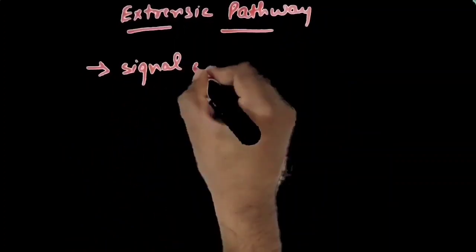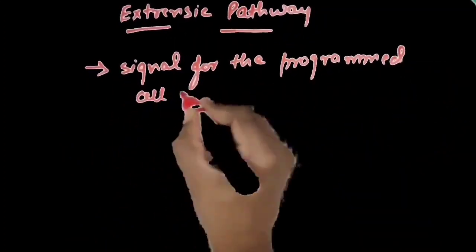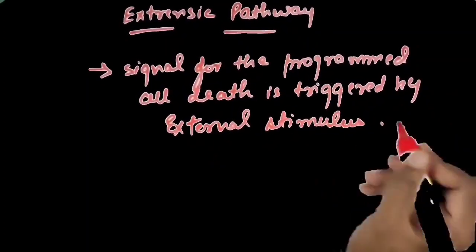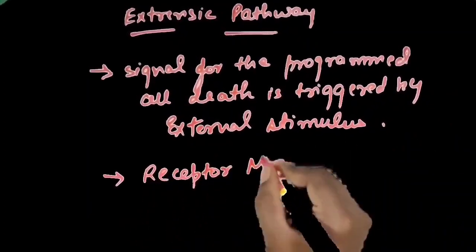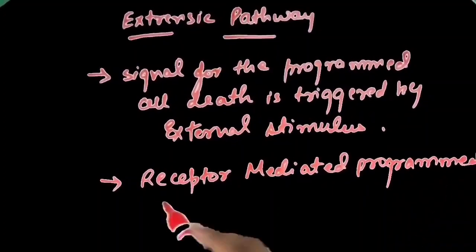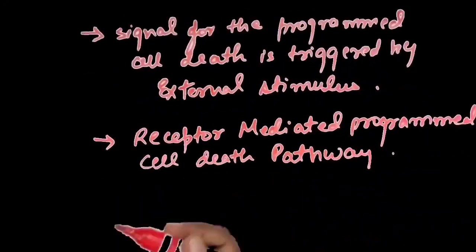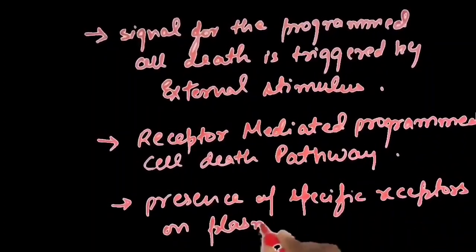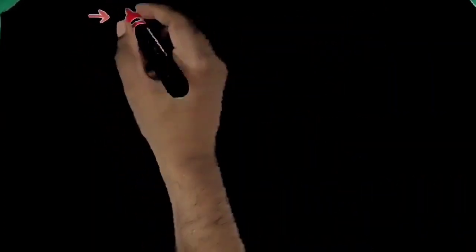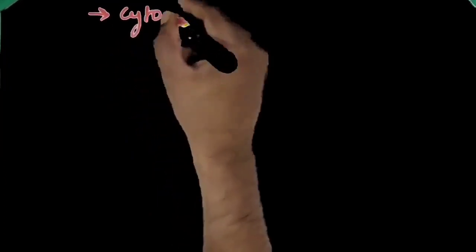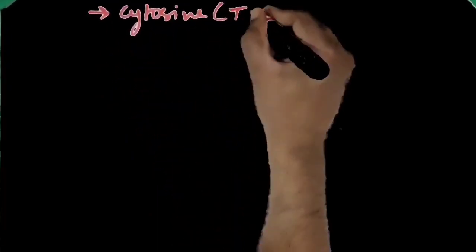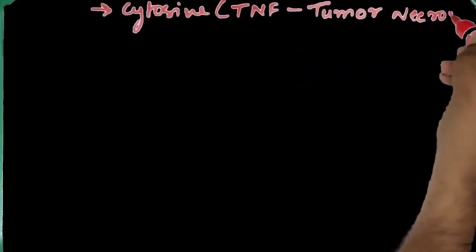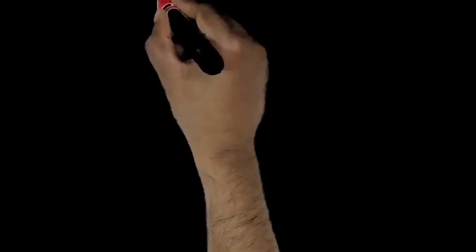In the extrinsic pathway of apoptosis, the death-inducing signal for programmed cell death is triggered by an external stimulus. The cell possesses plasma membrane receptors specific to each stimulus. Therefore, it is also known as the receptor-mediated programmed cell death pathway. The external stimuli for apoptosis in most cases are cytokines, for example TNF, tumor necrosis factor.